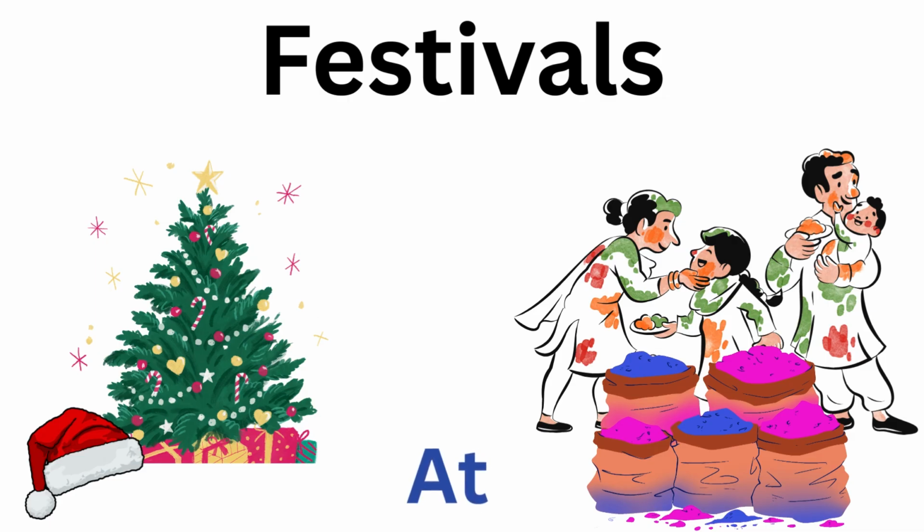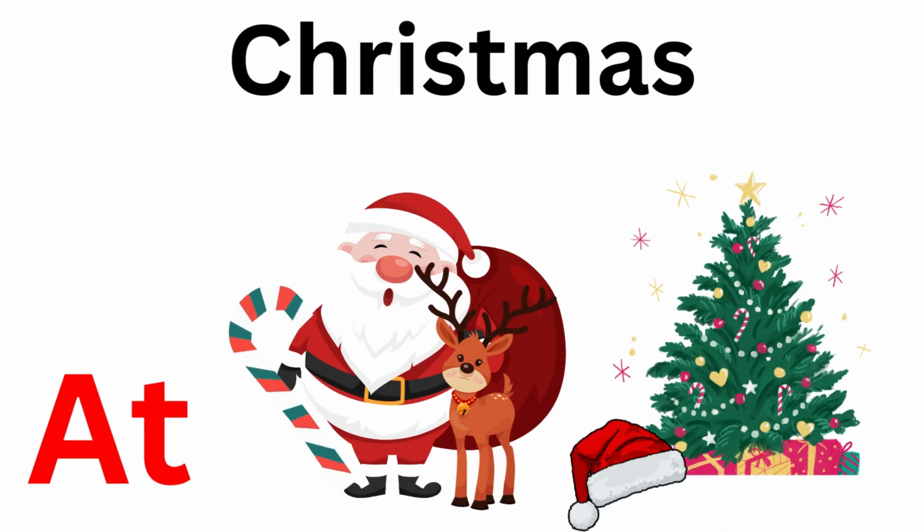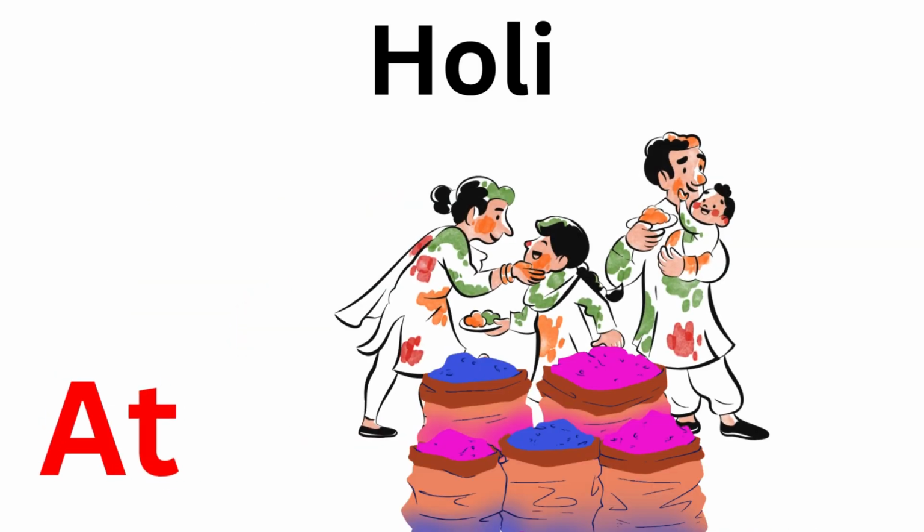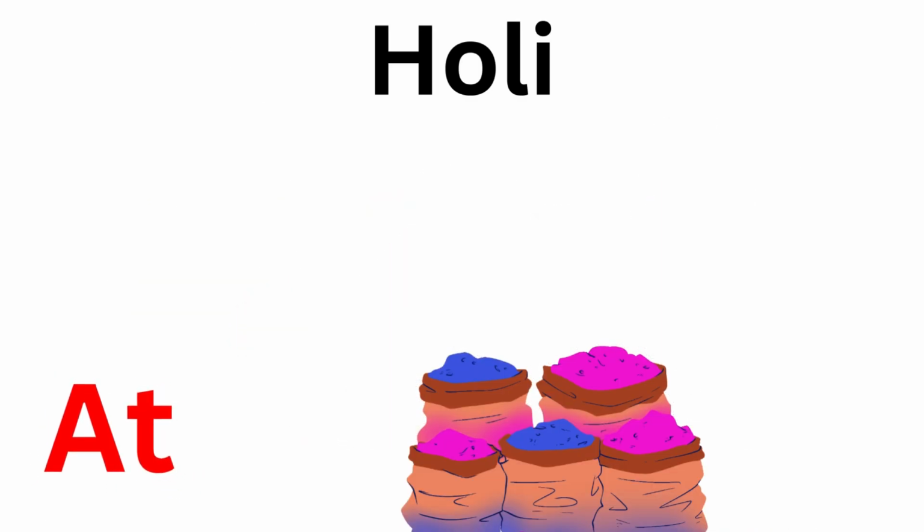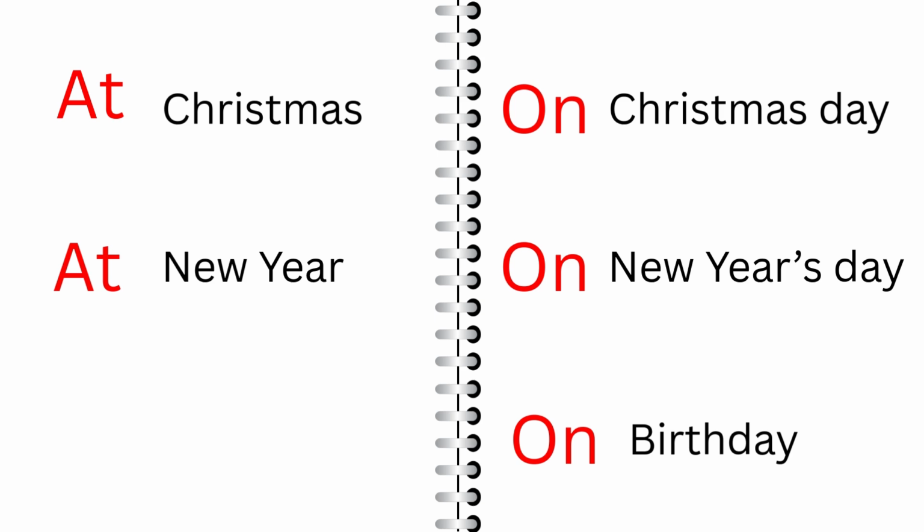Now let's learn about the use of prepositions in terms of festivals. We always use the preposition "at" when talking about festivals. For example, at Christmas. Another one is at Holi. But when it's "day" added to the festival, we use the preposition "on." Let's dive deep into it.